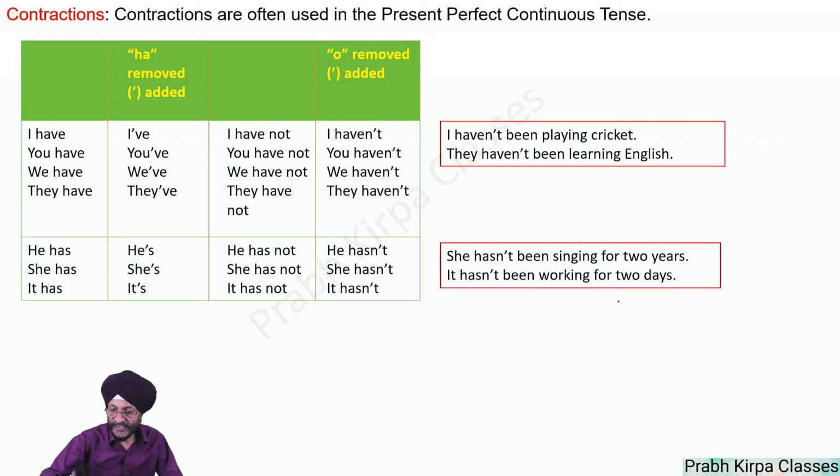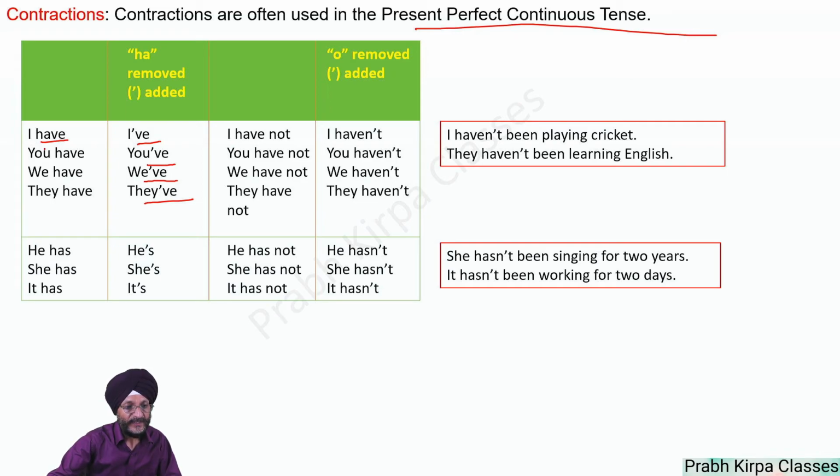Contractions. Contractions are often used in present perfect continuous tense. For example, I have becomes I've, you have becomes you've, we have becomes we've, they have becomes they've. Here you will see no space has been left between these two words, and ha has been removed and an apostrophe has been added. Here again you will see no space has been left in between, and ha has been removed and an apostrophe has been added.